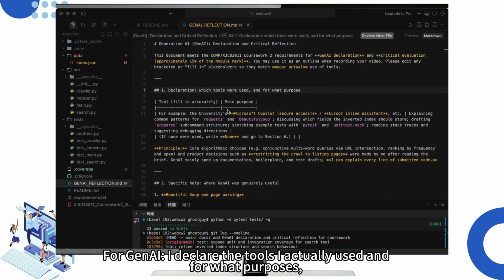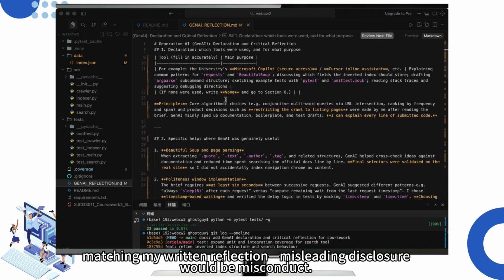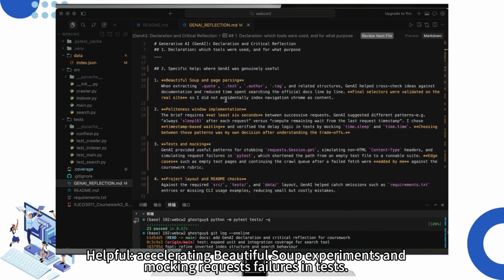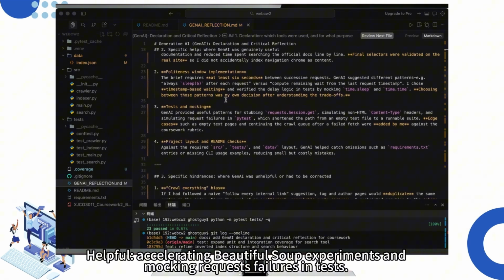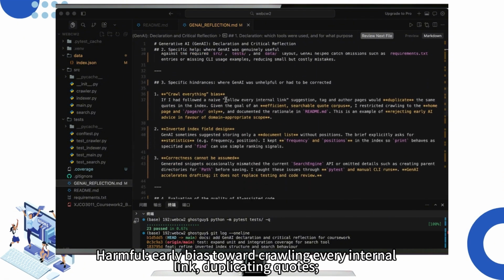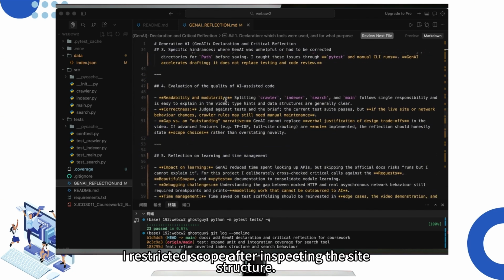For GenAI, I declare the tools I actually used and for what purposes, matching my written reflection. Misleading disclosure would be misconduct. Helpful: accelerating Beautiful Soup experiments and mocking requests failures in tests. Harmful: early bias toward crawling every internal link, duplicating quotes. I restricted scope after inspecting the site.